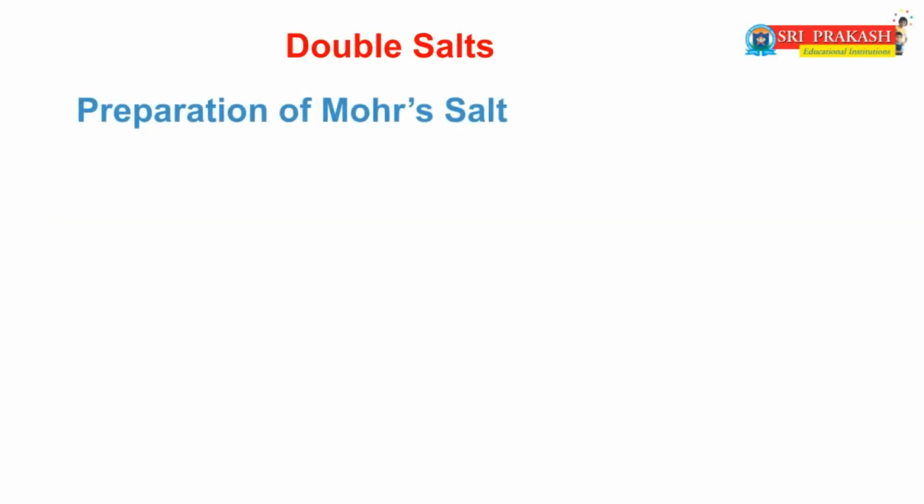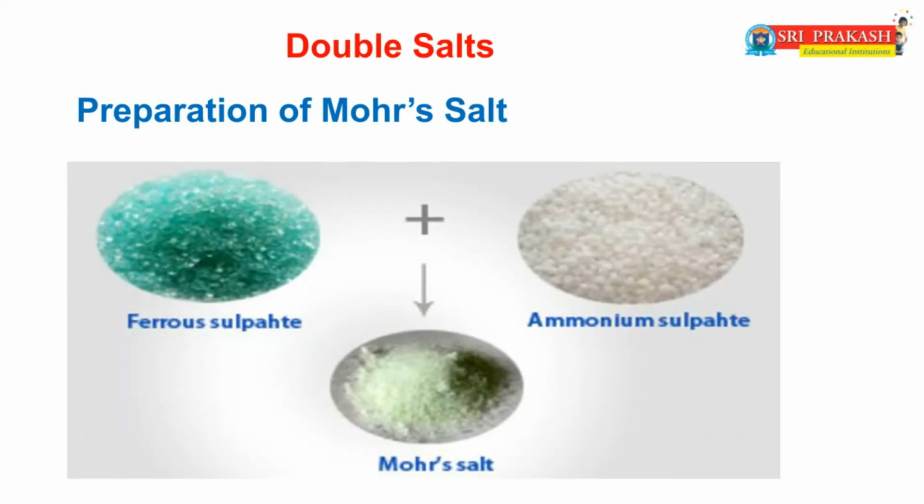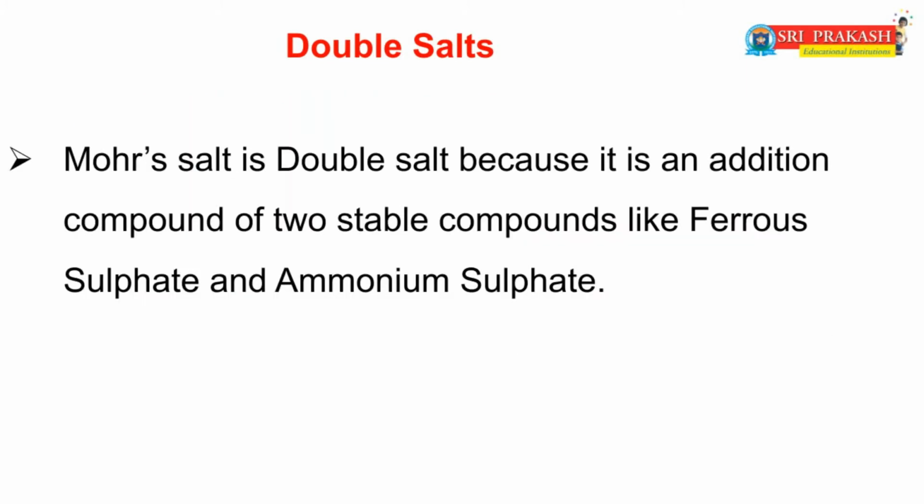Now we will discuss how to prepare the Mohr's salt. When ferrous sulfate reacts with ammonium sulfate, it gives Mohr's salt. Ferrous sulfate formula FeSO4, ammonium sulfate formula (NH4)2SO4. Mohr's salt is a double salt because it is an addition compound of two stable compounds like ferrous sulfate FeSO4 and ammonium sulfate (NH4)2SO4.